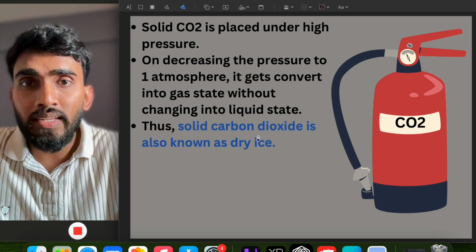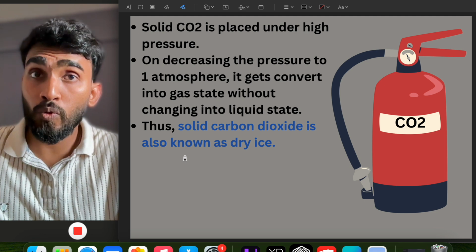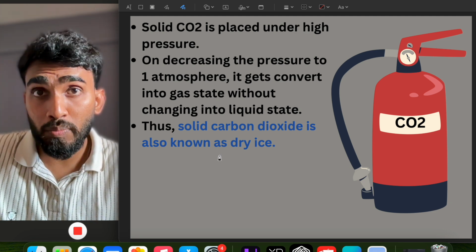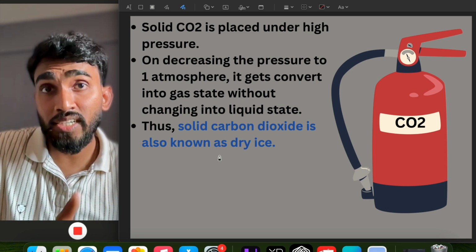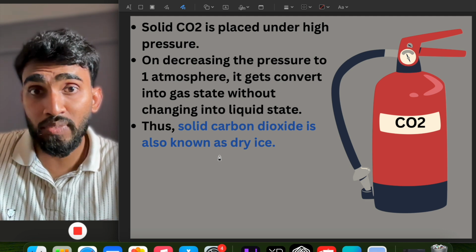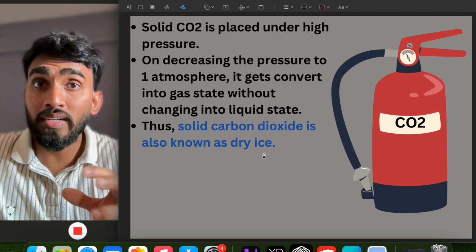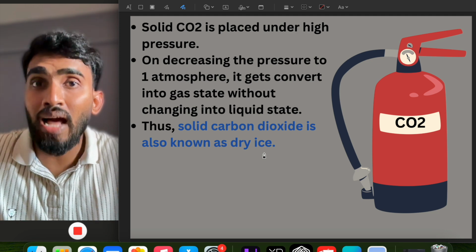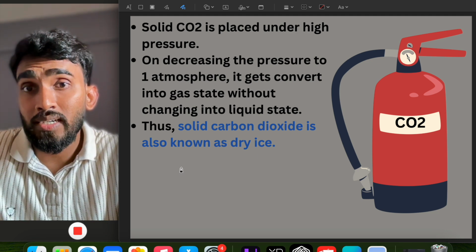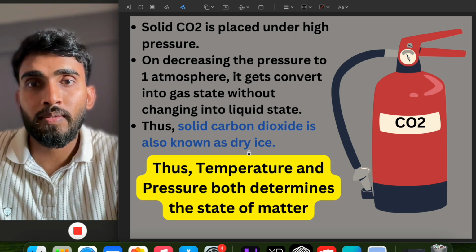Hence, solid carbon dioxide is also known as dry ice. The word dry is used because the solid carbon dioxide directly changes into gaseous state without going into the liquid state. So sublimation happens here. And ice, because solid carbon dioxide looks like the normal ice which is made up of water. So that is why solid carbon dioxide is known as dry ice.